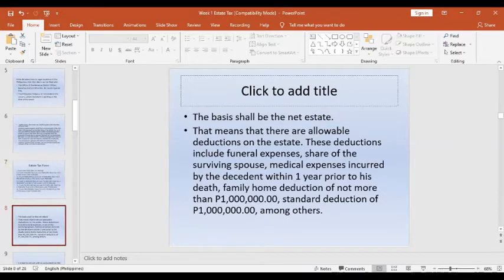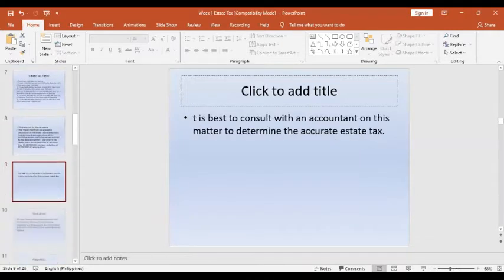It means if there are allowable deductions from the estate, we have the ordinary deductions, a standard deduction of not more than 1 million, and the special deductions on the family home and the funeral.